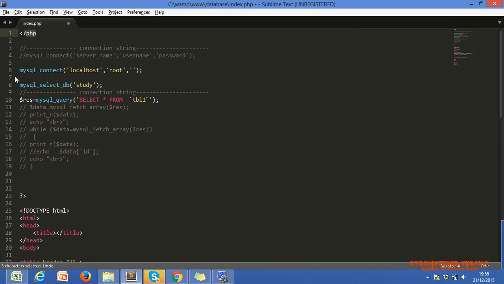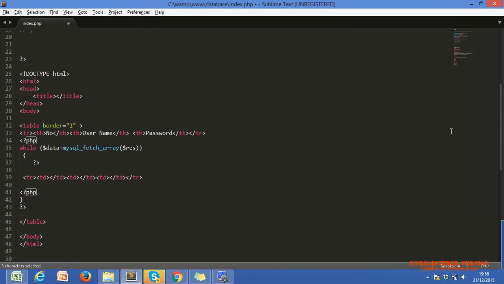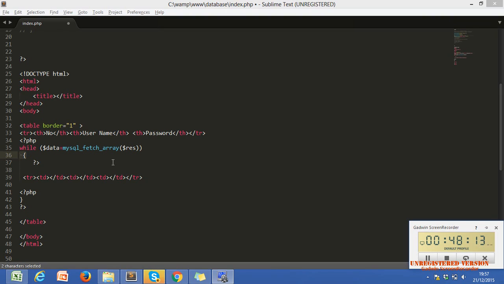So line by line, whenever it executes this line, our 34th or 35th line, it understands the next code is PHP. So it will execute this code, which starts our while loop and sets the condition. This is the starting of our curly bracket. One second.